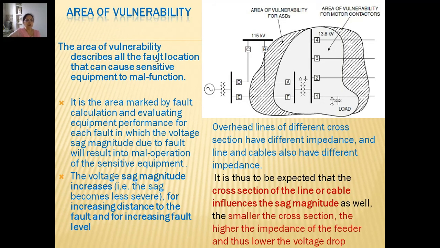Now this also talks of area of vulnerability. This area of vulnerability describes all the fault locations that can cause sensitive equipment to malfunction.